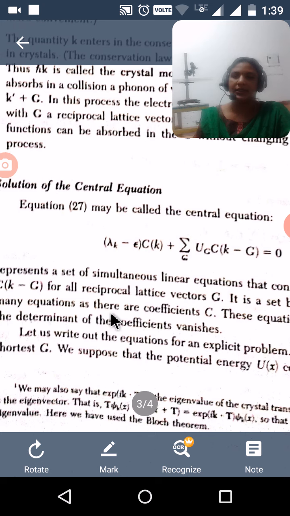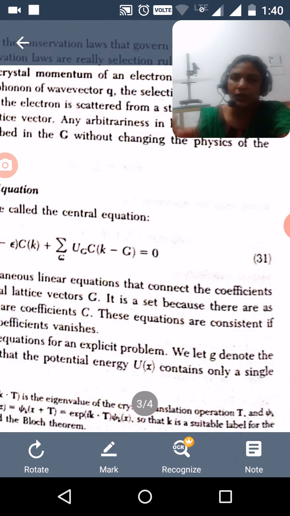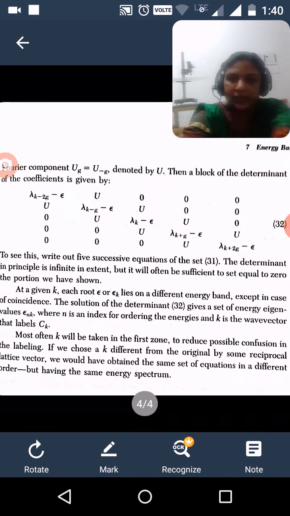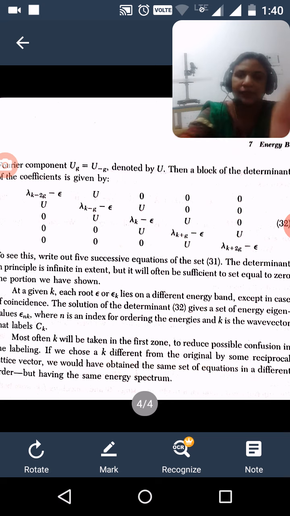Suppose we consider k plus 2G, k minus G, 0, k plus G, k plus 2G. In that manner, we can solve this central equation by taking the determinant of the coefficients.